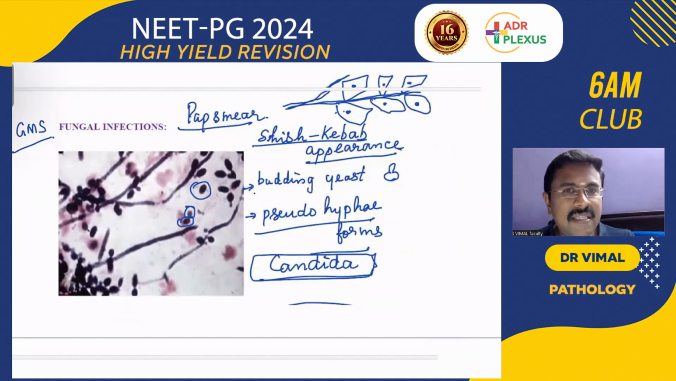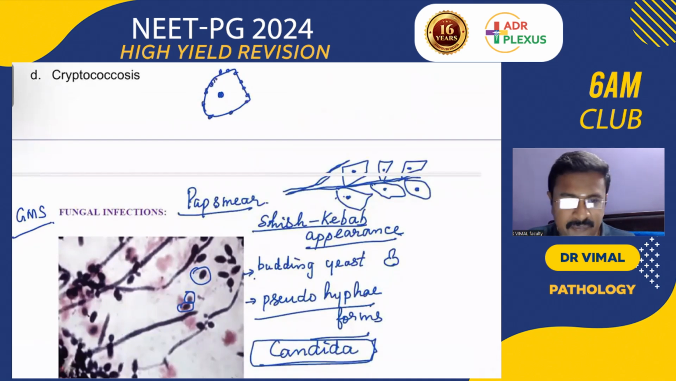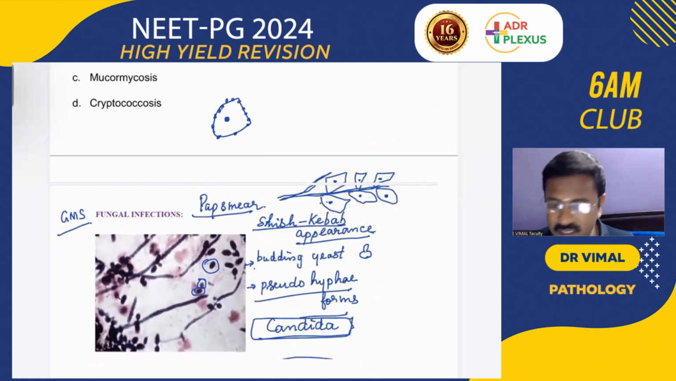In which infection will you see clue cells in a Pap smear? Bacterial vaginosis. Clue cells are seen in bacterial vaginosis: the coccobacilli, Gardnerella vaginalis, appear around the squamous cells at the borders of the cell, so you get the clue cell. That is also a question.